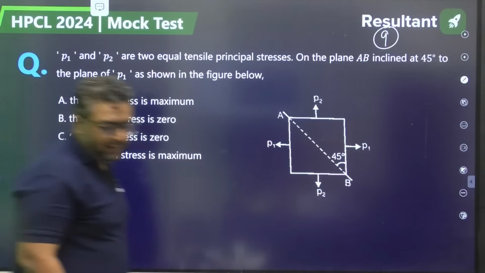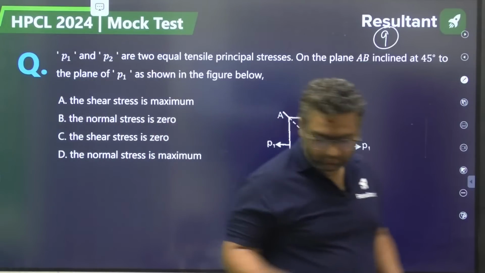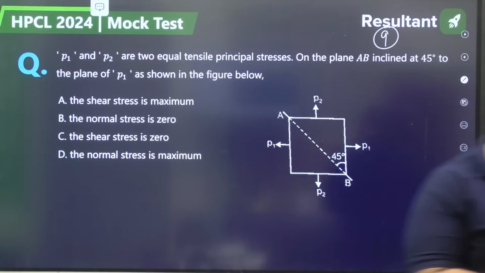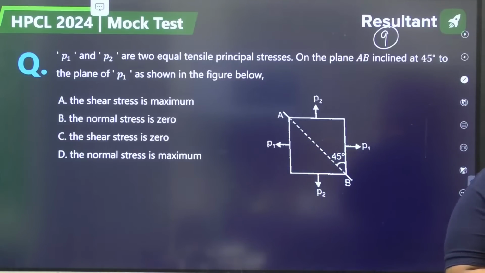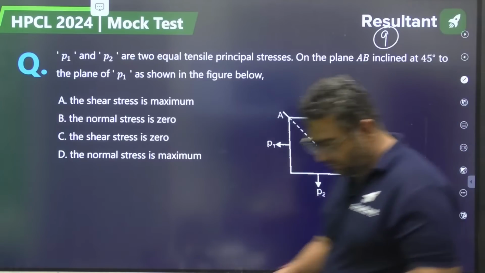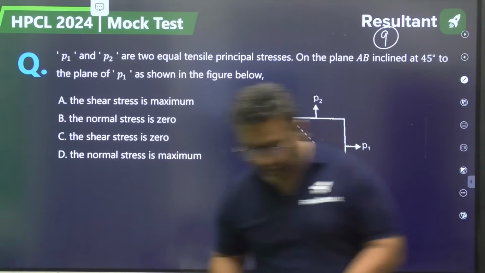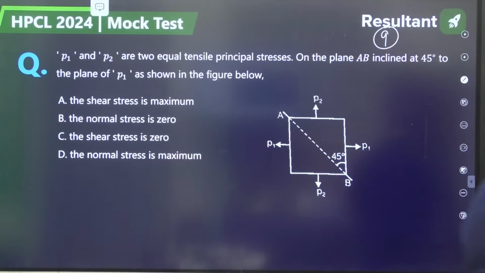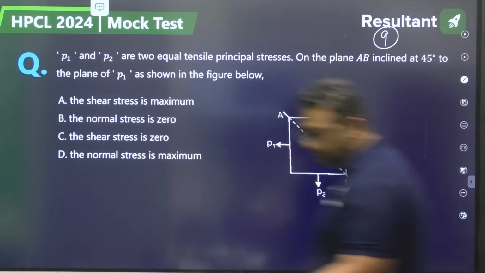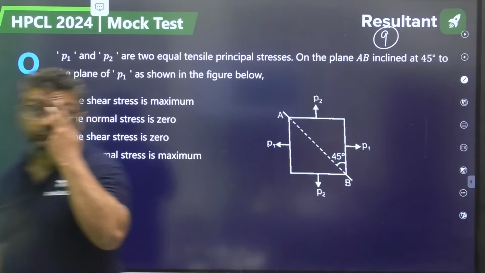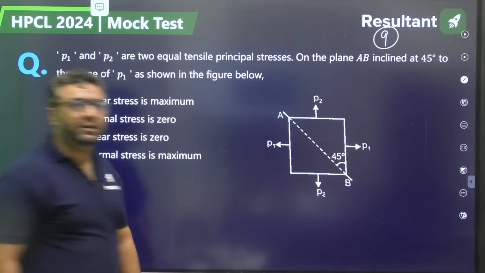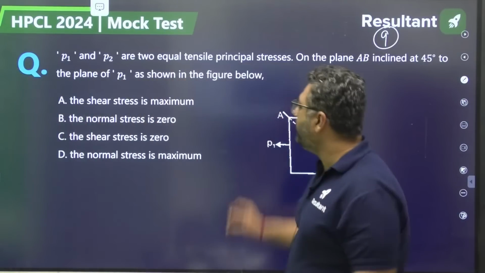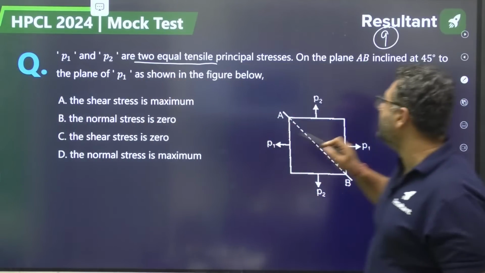Question number 9, guys. They are saying P1 and P2 are two equal tensile stresses.